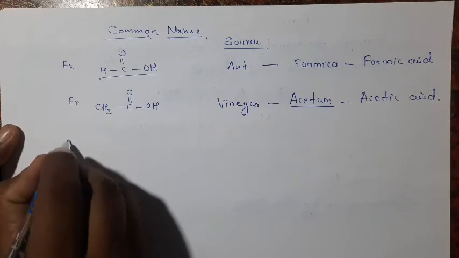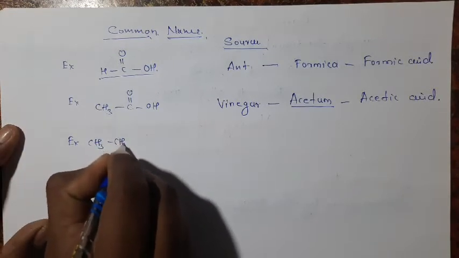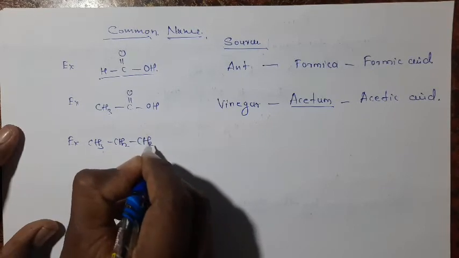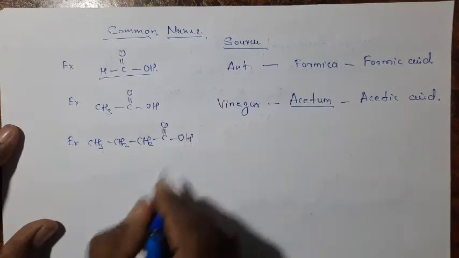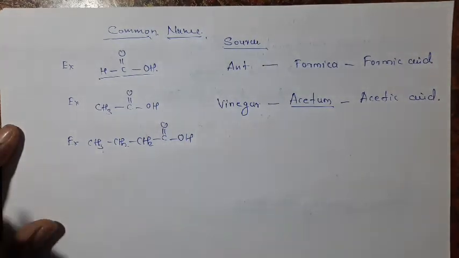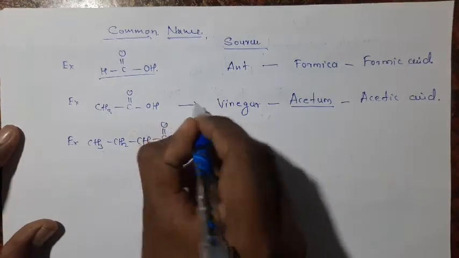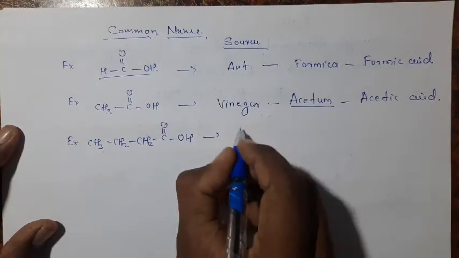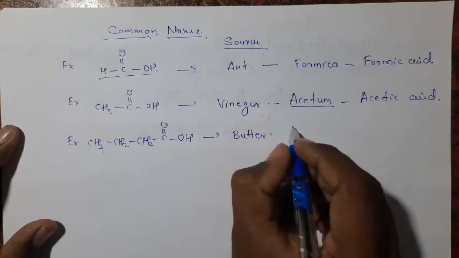Next, if you see the next example, CH3 CH2 CH2 C double bond O OH. It contains 1, 2, 3, 4 carbon atoms. This four carbon carboxylic acid is found in butter.